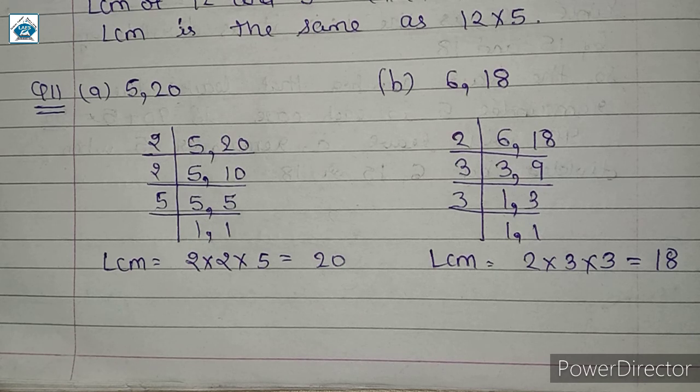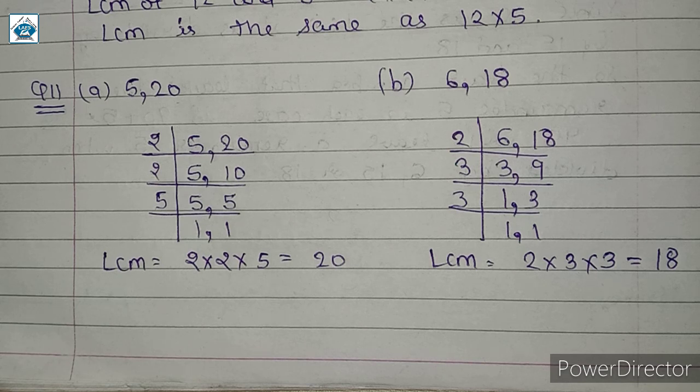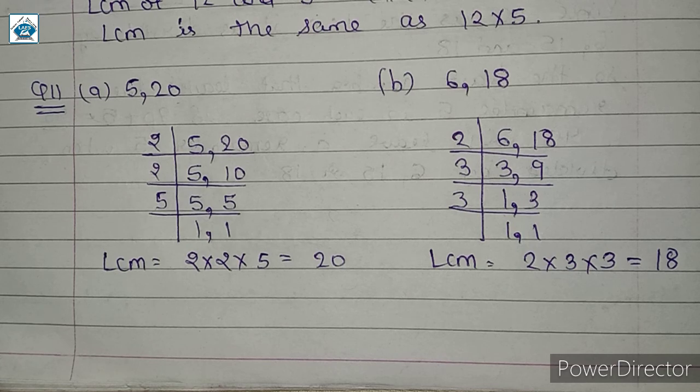So in the remaining examples, that is for sub question C and D, we can observe similarly that in each case the greater of the two numbers is the LCM of the given two numbers, because the smaller number is a factor of the greater number. So you have to try sub question C and D on your own and write the proper solution in your notebook.